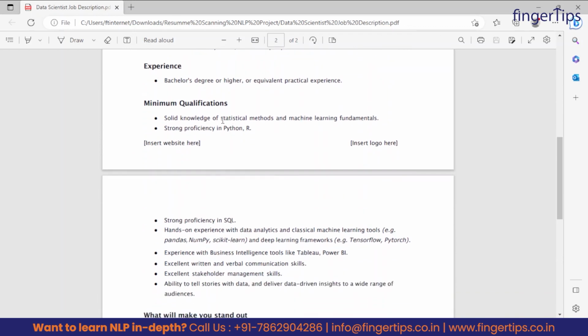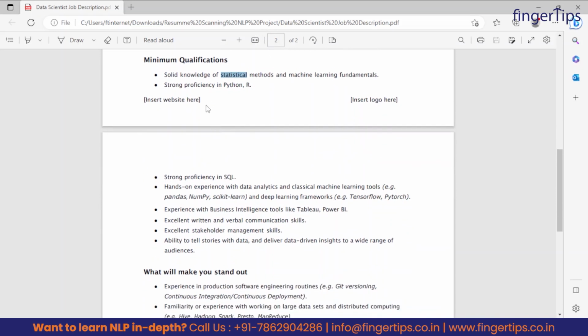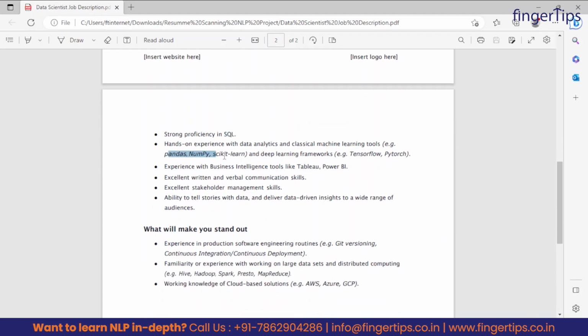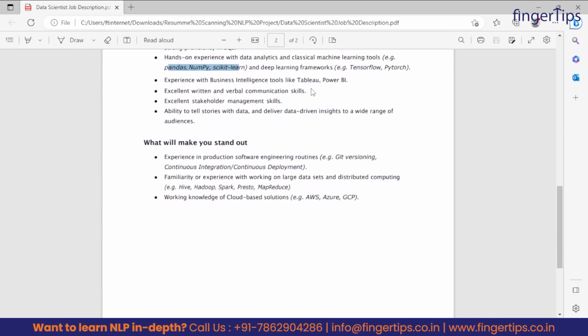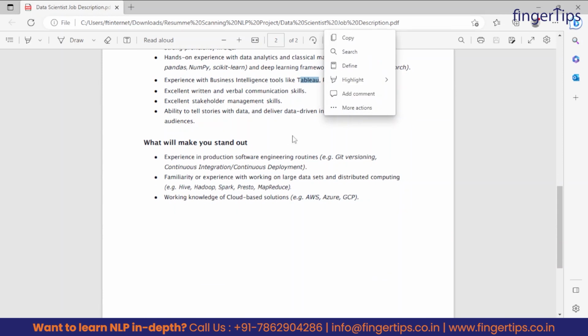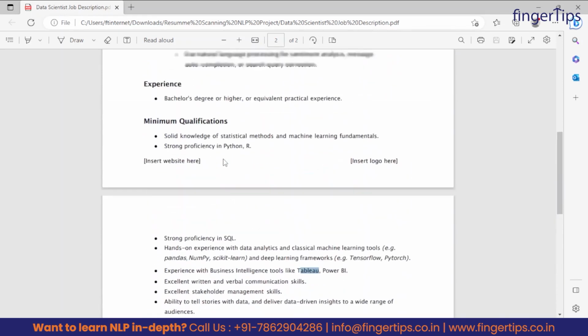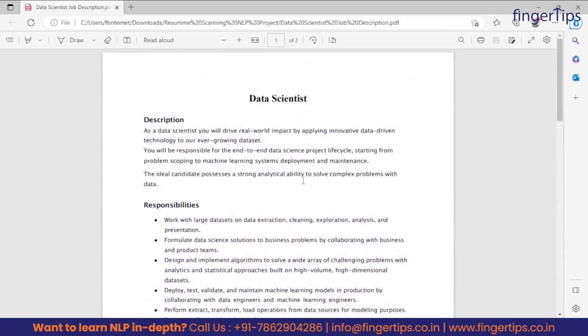So here we can see it requires solid knowledge of statistical methods and machine learning fundamentals. Then you should know Python or R, and strong proficiency in SQL. Then you should know Pandas, NumPy, scikit-learn, all these, right? Then we have Tableau, Power BI. So this is the kind of job description for the data scientist position.